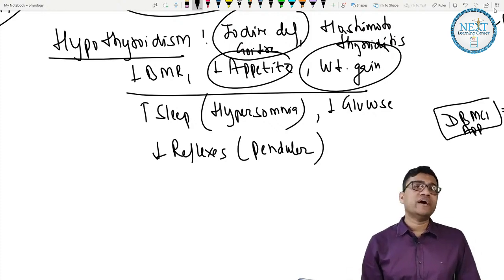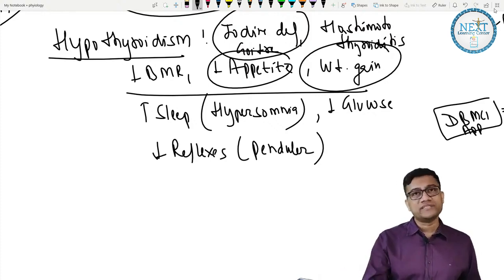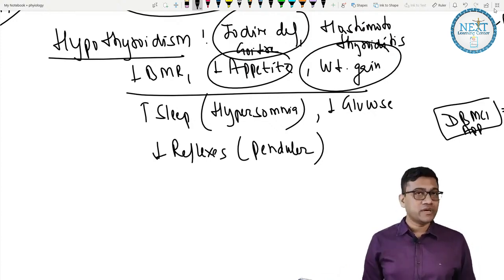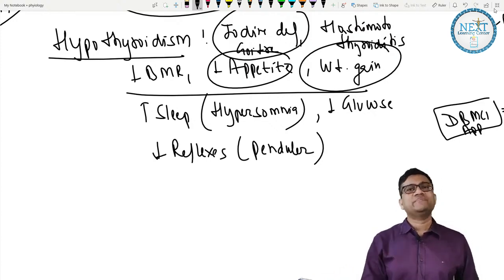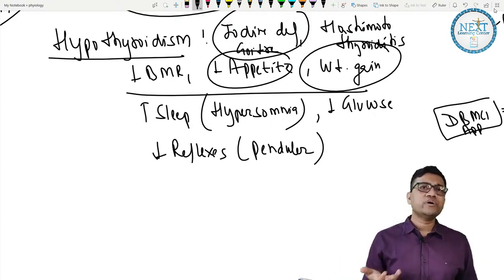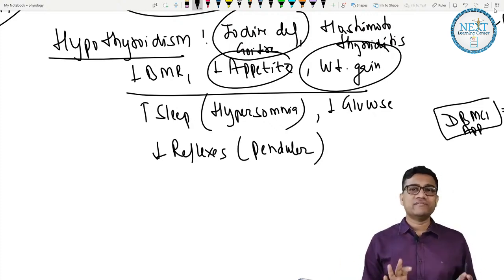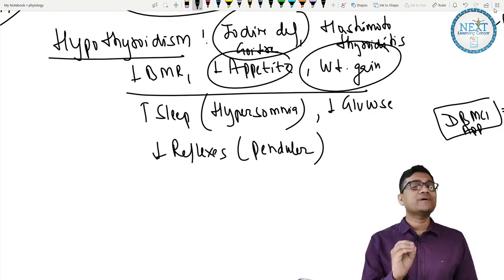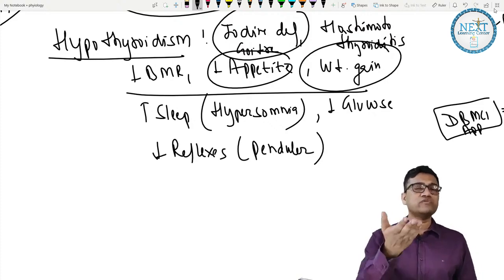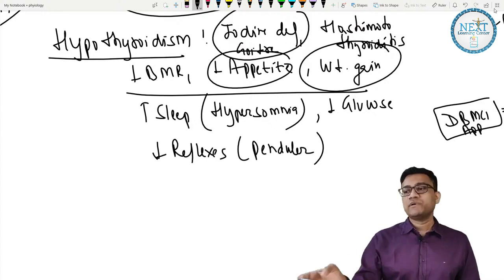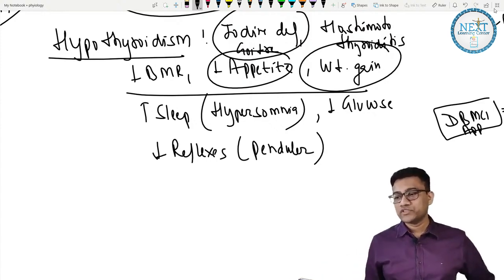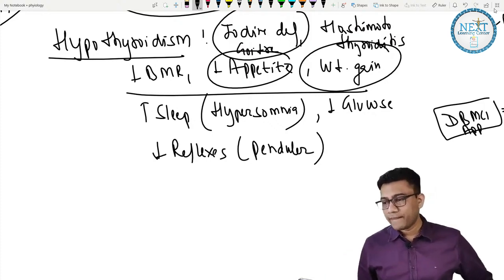That's why I want as many people as possible in the group, so that we are able to help everyone without any money. If you want to pay money, obviously there are apps, coaching and classes, you can go and join them. But on our integrated learning platform, it will be free of cost for people who just want help. Not everyone should keep doing classes all the time. How many times will you pay? Most of you have done my classes already. So that is the idea in this case. I hope it's clear.